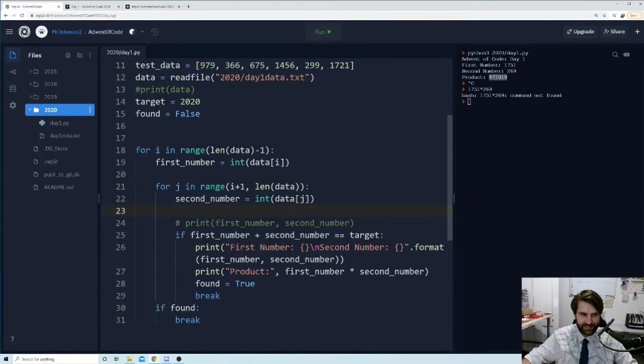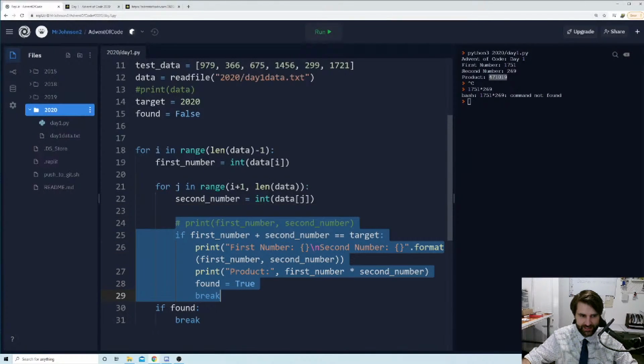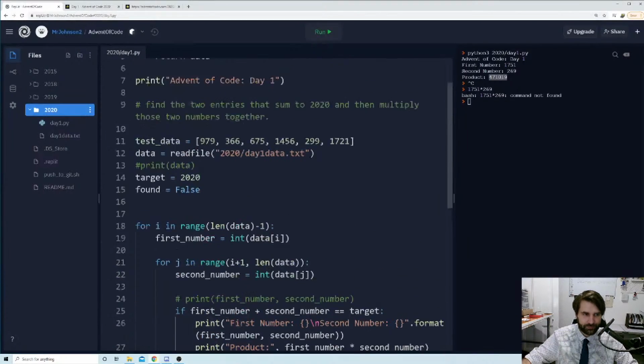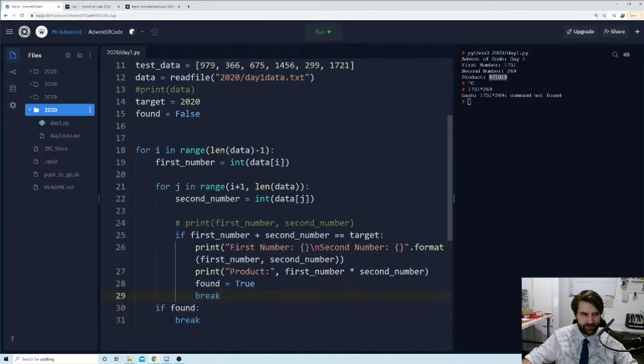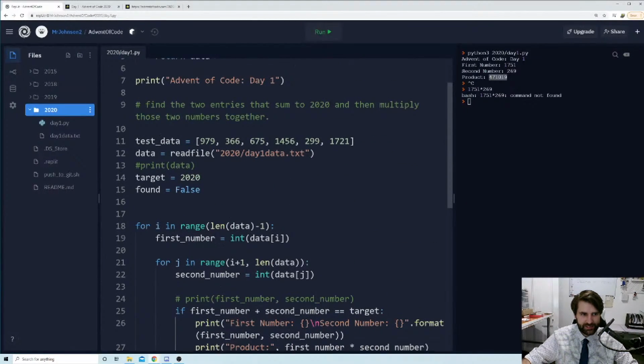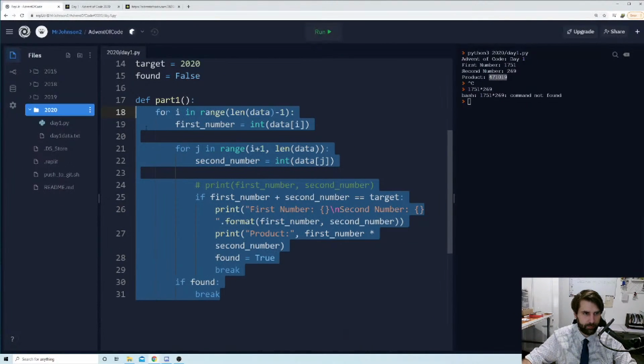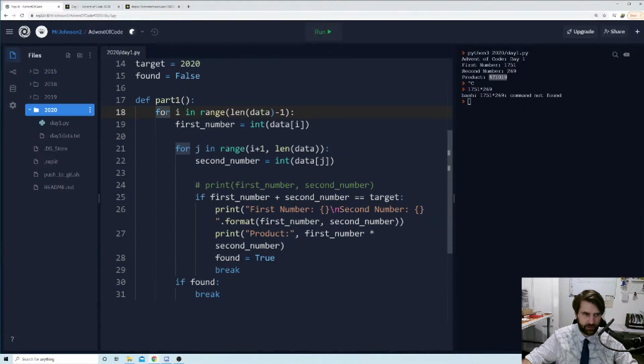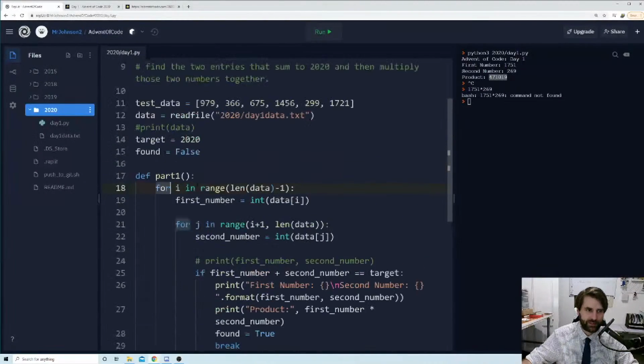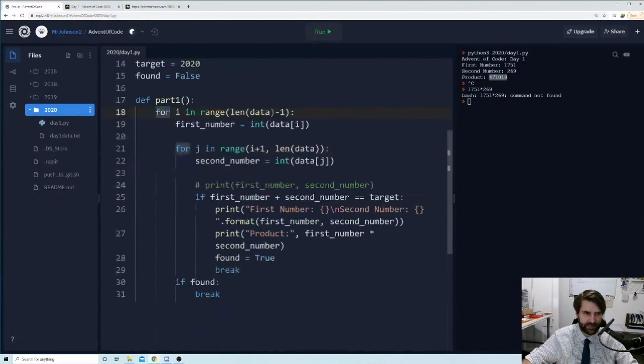So, to do 2 numbers, this is the logic, right? Actually, what should we put this in a function? Yeah, let's put this in a function. Let's define a function and call it part 1. And we're just going to scoop everything in here over by hitting tab, bosh, and now that's inside our function called part 1. And then what we'll do is we'll write a new function called part 2, so things won't get too confusing. And then if I want to, I've got my first solution, I won't corrupt this, I'll keep this here.